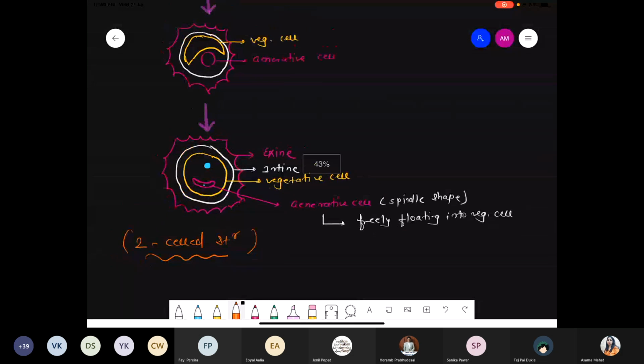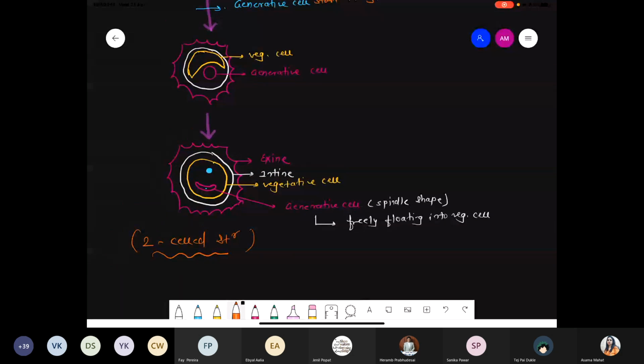So always remember, the vegetative cell is the large size cell, and inside the cytoplasm of that vegetative cell, the generative cell can easily float. And what shape do they obtain? They obtain a spindle shape.